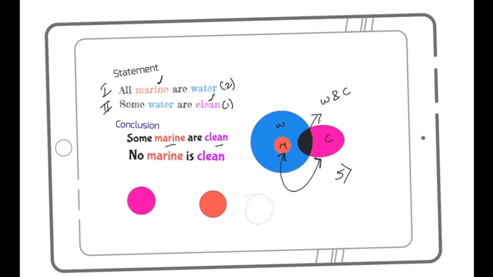So I can say from this: no marine are clean, or they will overlap. If they overlap, what can I say then? Some marine are clean. But either they will remain separate or they will overlap. What do you mean by this? If the first happens, the second can never happen, and if the second happens, the first can never happen. So at a time, only one of the two will follow.